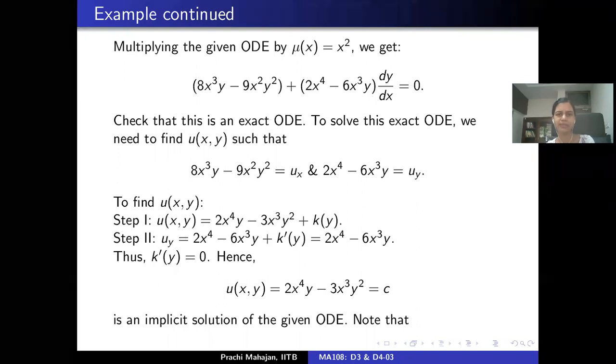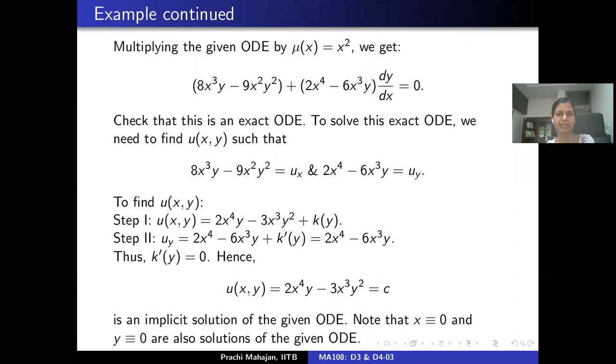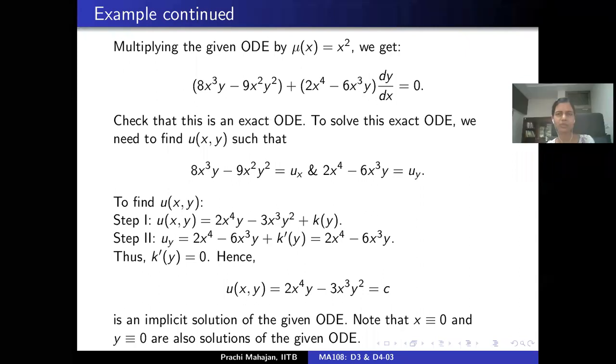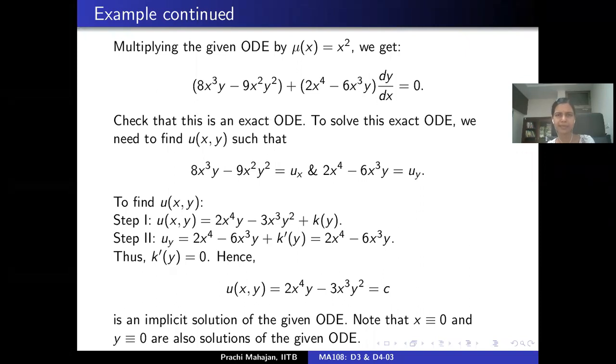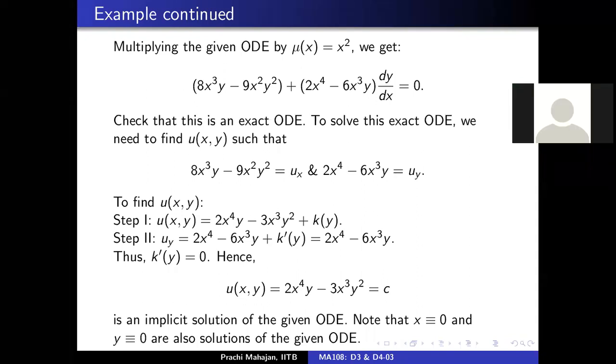Is that a yes with everybody present here? Yes, ma'am. In fact, x identically 0 and y identically 0 are also solutions of the given ODE, right? Is that correct? Yes, ma'am.